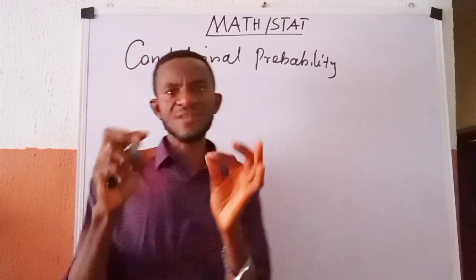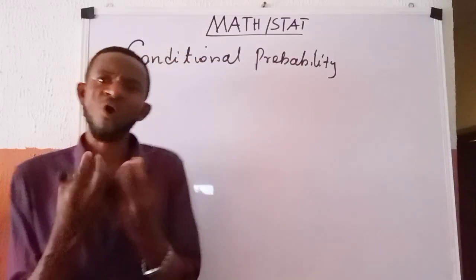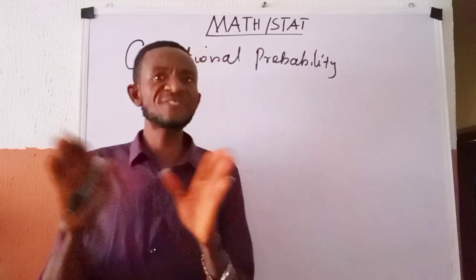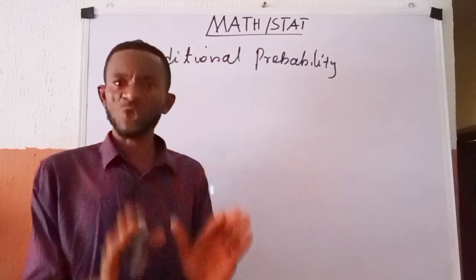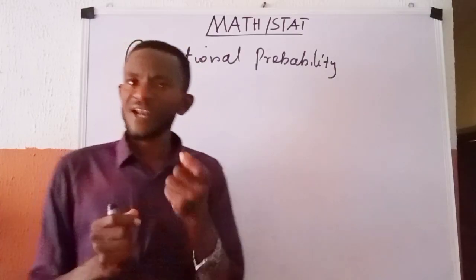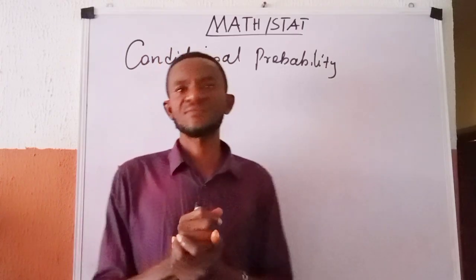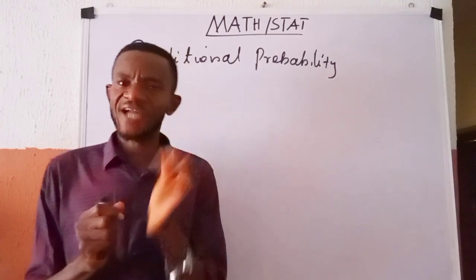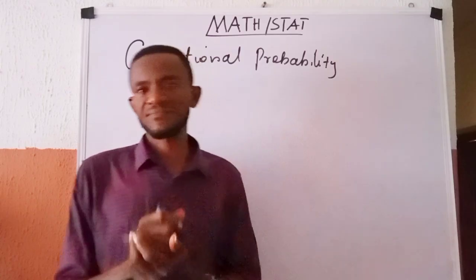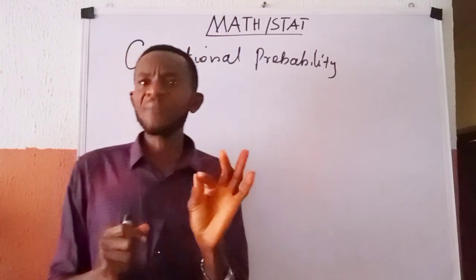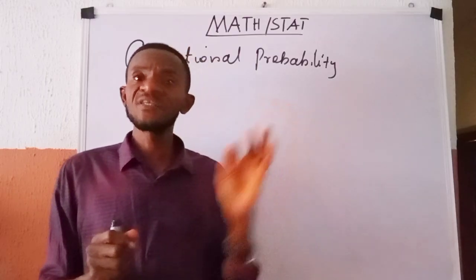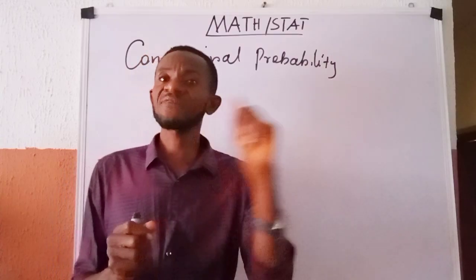Some real life or concrete explanations of conditional probability can be seen in the following illustrations that I am about to give. Let us consider, for instance, that a little child goes out playing every evening, and the probability that this child goes out playing every evening is 0.75.